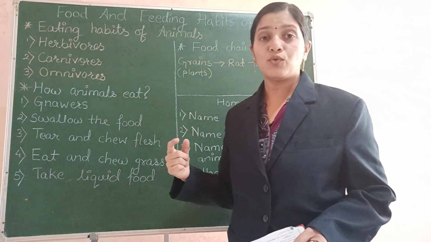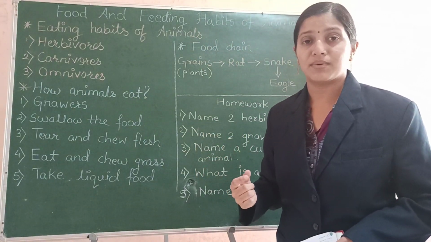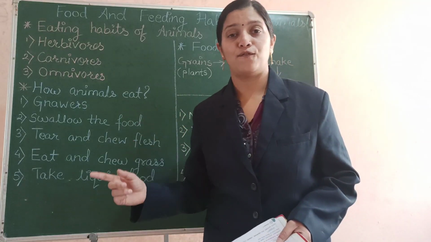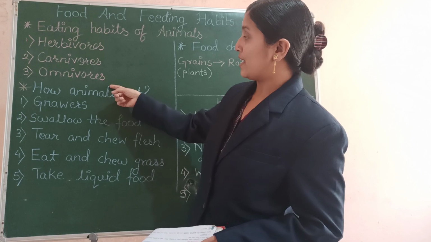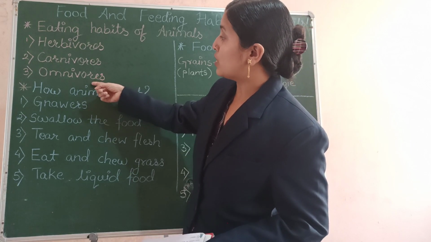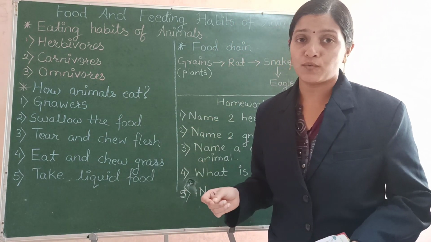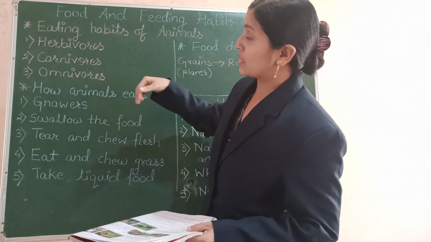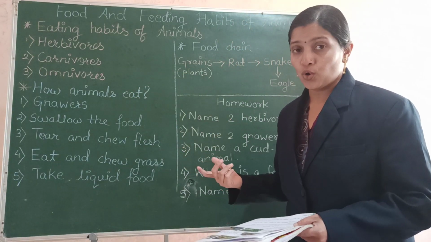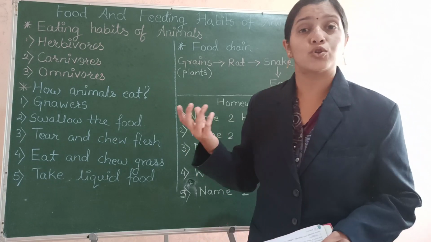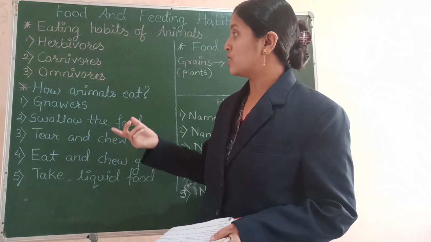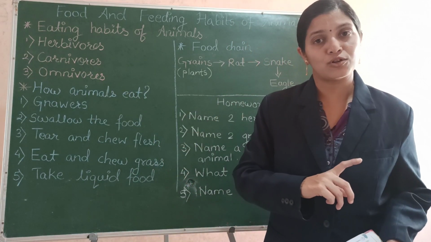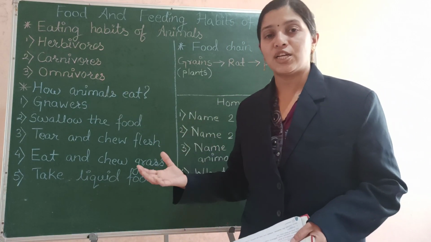Omnivores means those animals which eat plants as well as flesh. The animals which are put in this group of omnivores are animals like deer, then dog, crow, cockroaches, also human beings. These animals eat the plants also and flesh also.